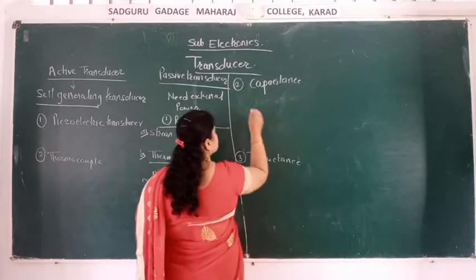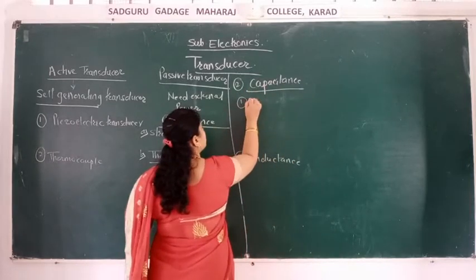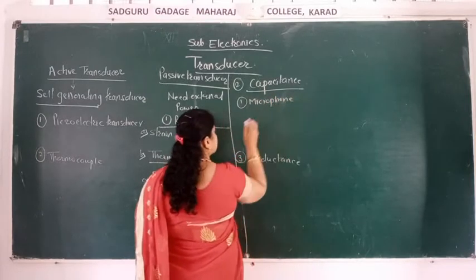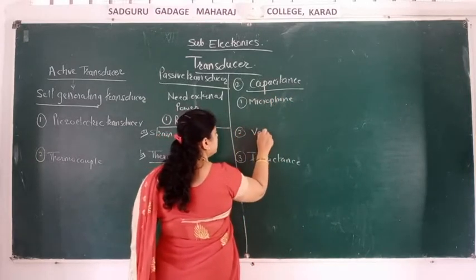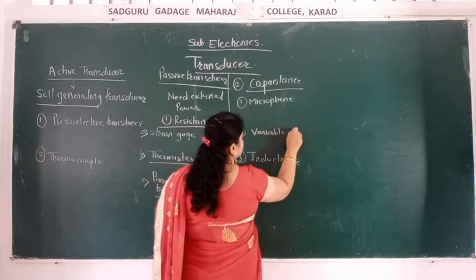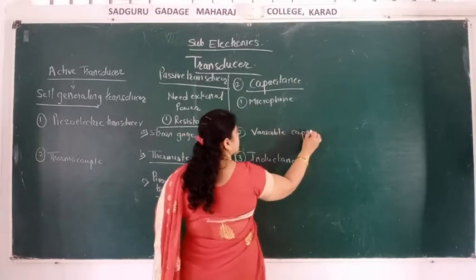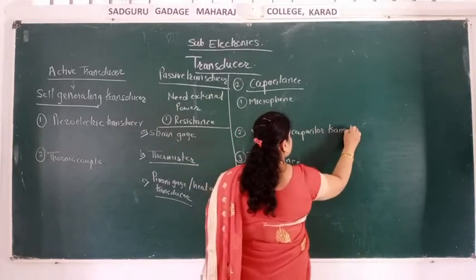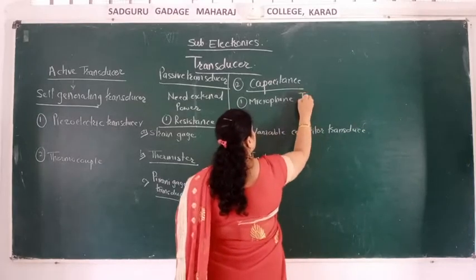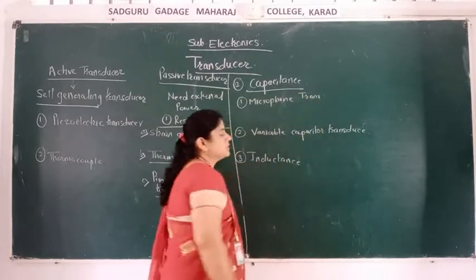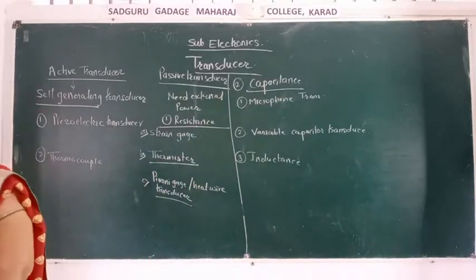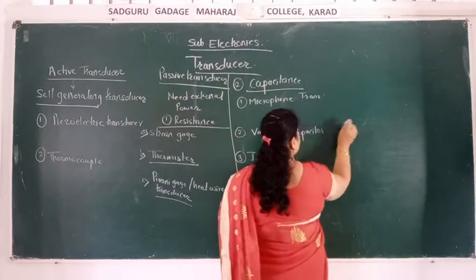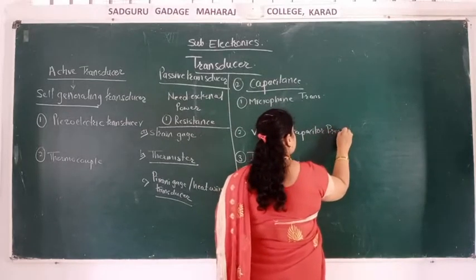In the capacitance type, first is the microphone transducer, and the second is the variable capacitor transducer, or variable capacitor pressure gauge.